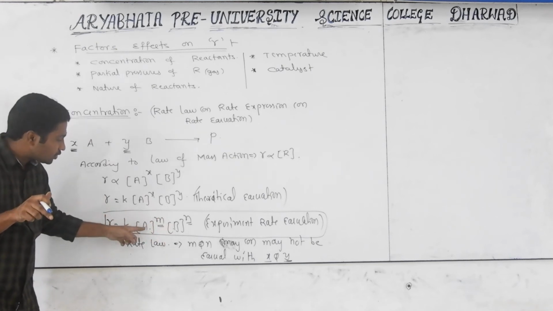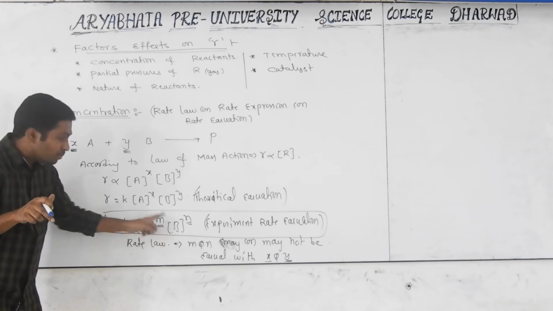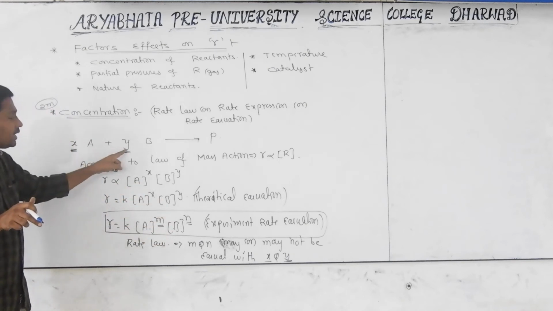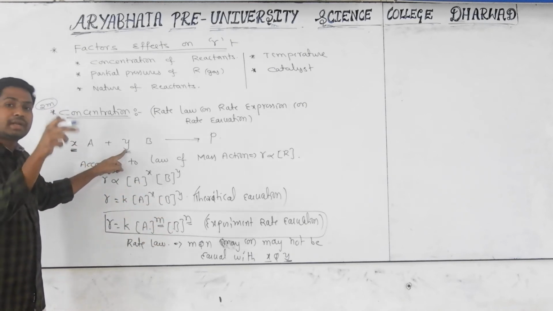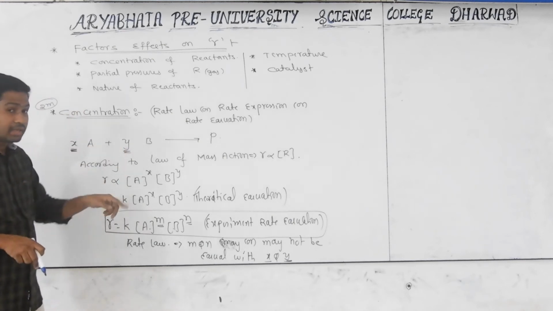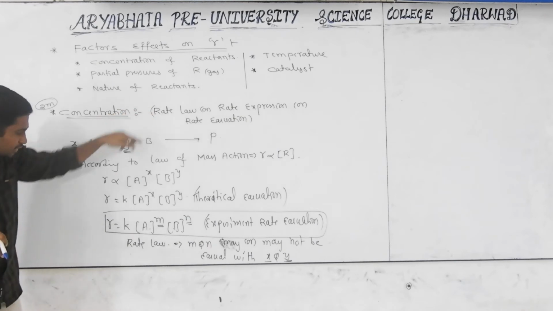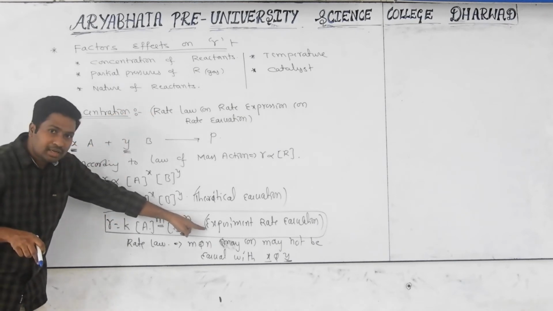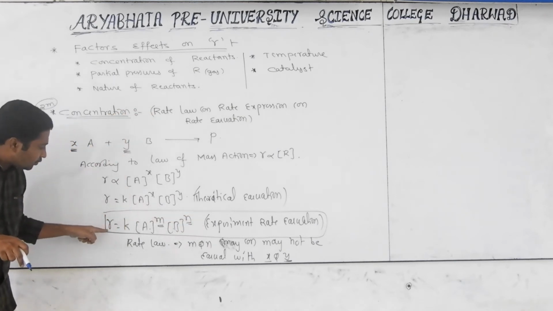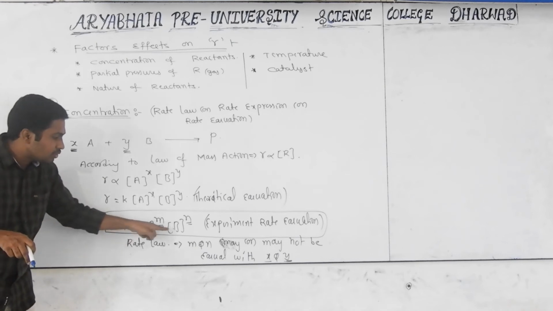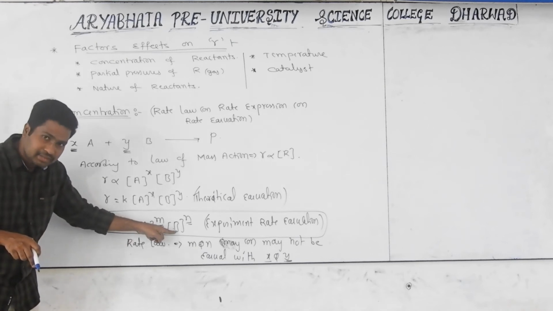The powers of the reactants may or may not be equal to the coefficients of the reactants in the balanced equation. That is what is called the rate law. I will tell the rate law once again. In the experimental rate equation, the rate of reaction is directly proportional to the concentration of the reactants.